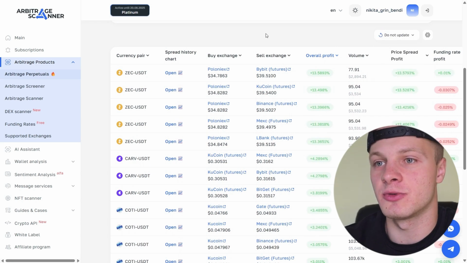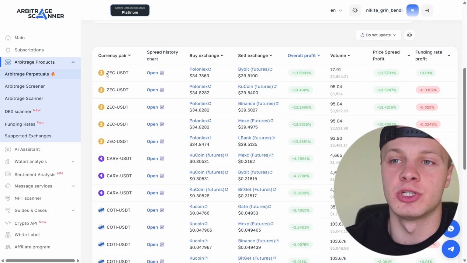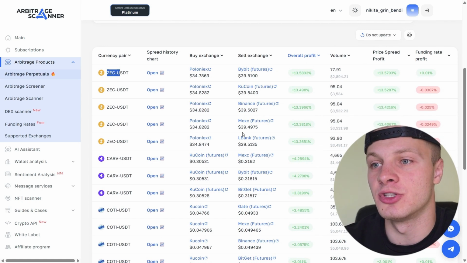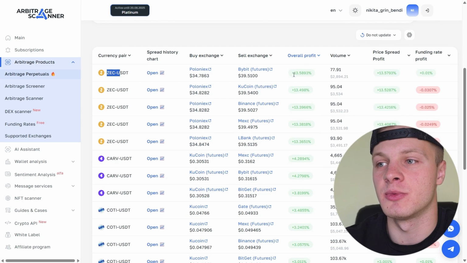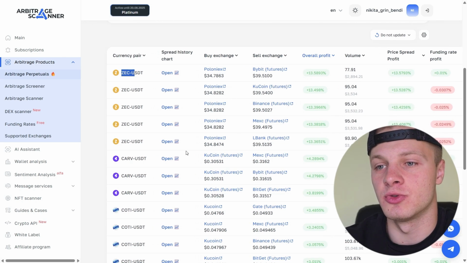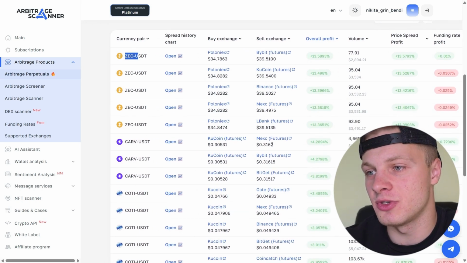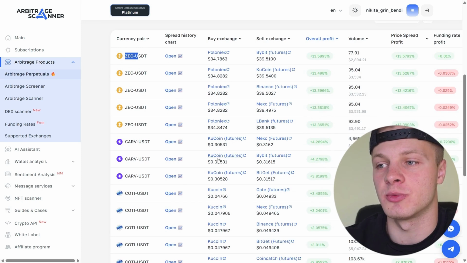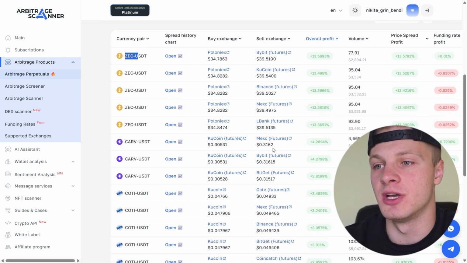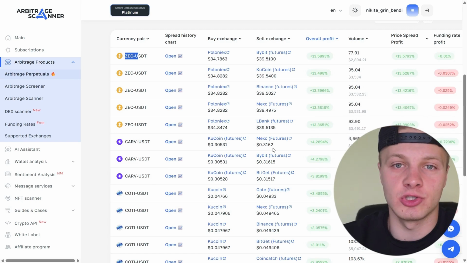Let's set it so that it doesn't refresh. And we can see that we have trades for the ZEC token between Poloniex and other exchanges. That is, the price dropped on Poloniex, while on other exchanges it's much higher. And the spread is 13.5%. There's also trades for the CAR token between coin futures and futures on other exchanges. So on coin futures the price dropped, while on other exchanges the price is much higher. Accordingly, we go long on coin and short on other exchanges.